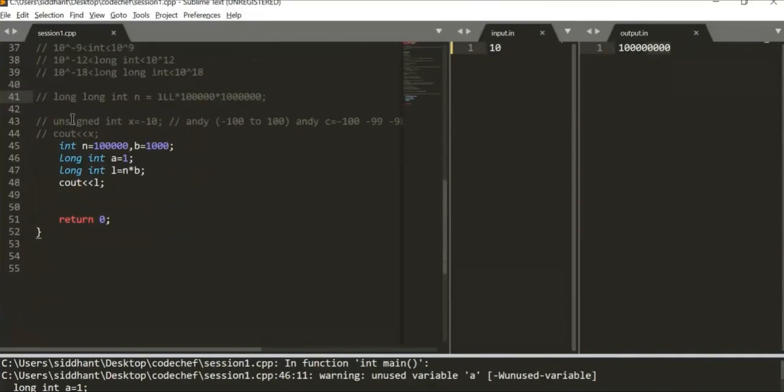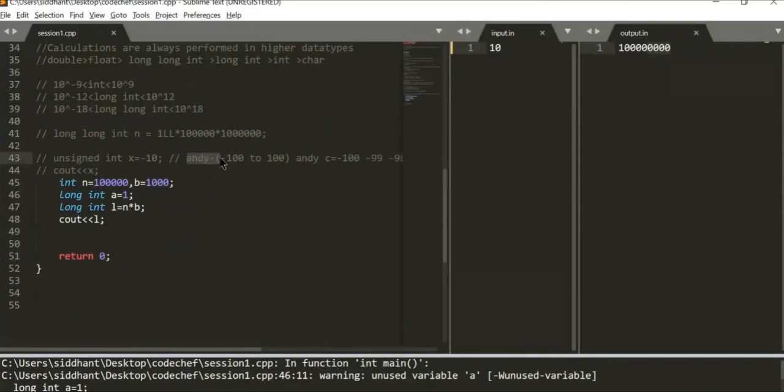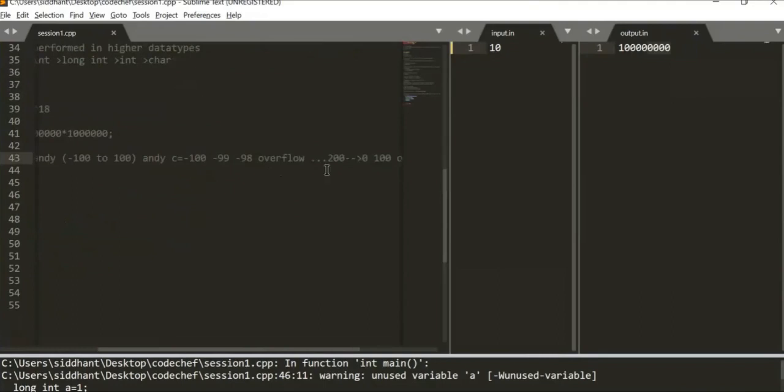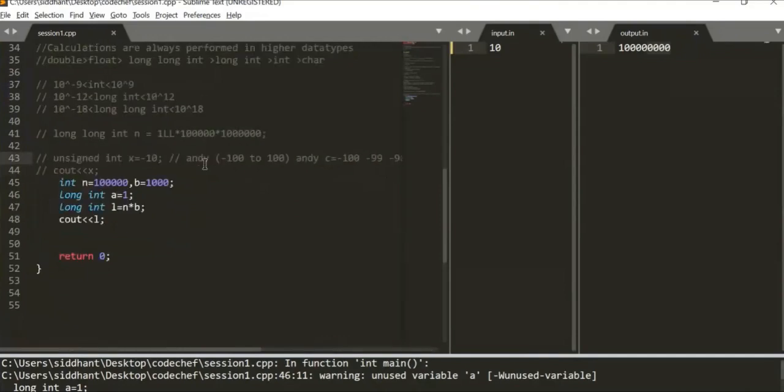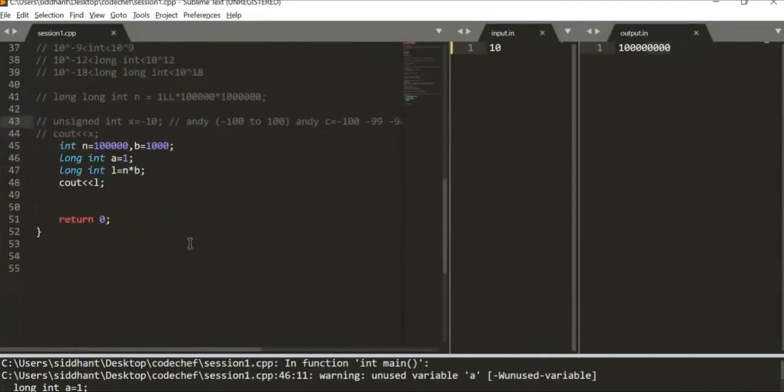Then we saw unsigned, and also we saw how a data type shows overflow values. If the value range is from -100 to 100, it will overflow at 100, but still show negative values from -100, -99, -98 up till 0. And after 0, it will just show me the maximum value of that data type with the overflow flag. And that's all we covered for today.